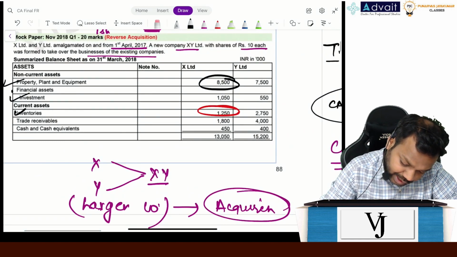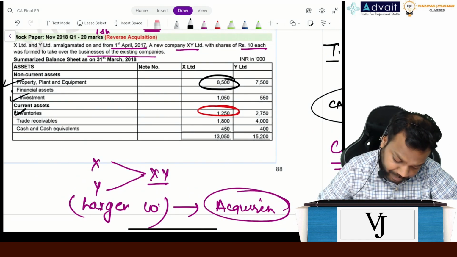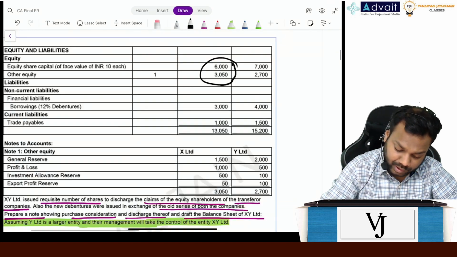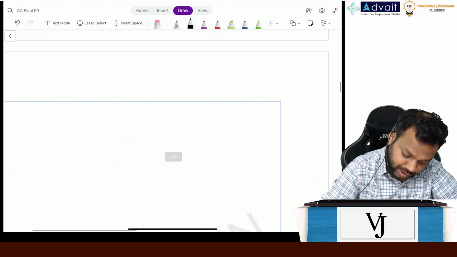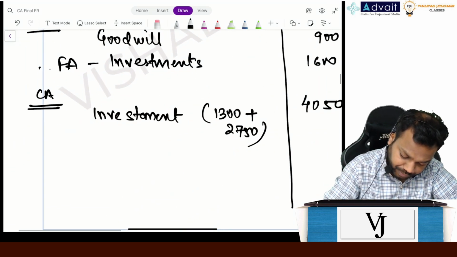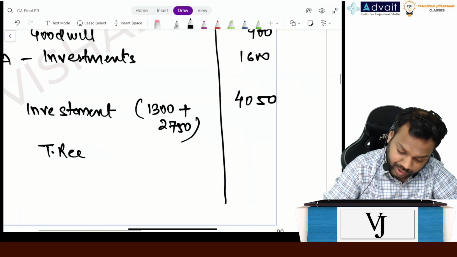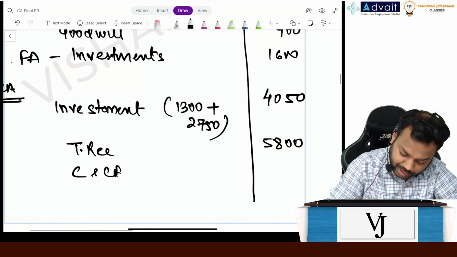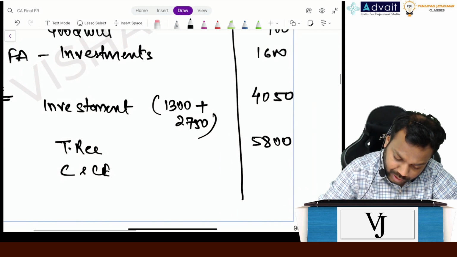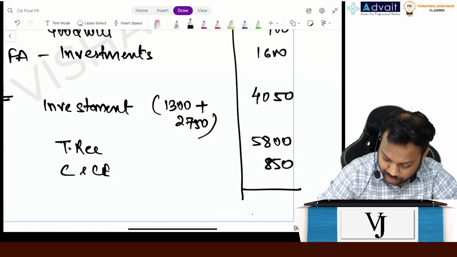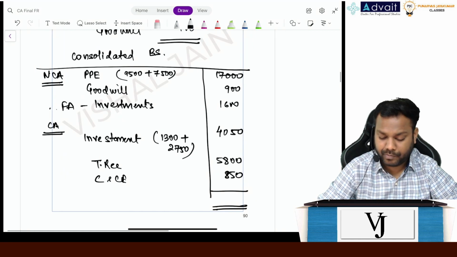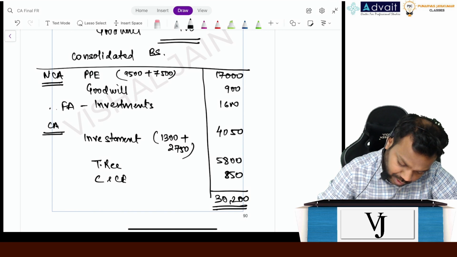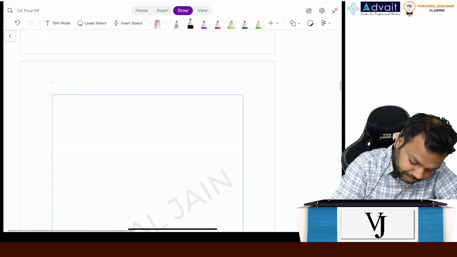Inventory is also done. Trade receivable is how much? 5800, and cash is how much? 450 plus 400, 850, right? Trade receivable is 5800, and cash equivalent is 850. Can you please total it off? 30,200. Now comes the equity and liability part.